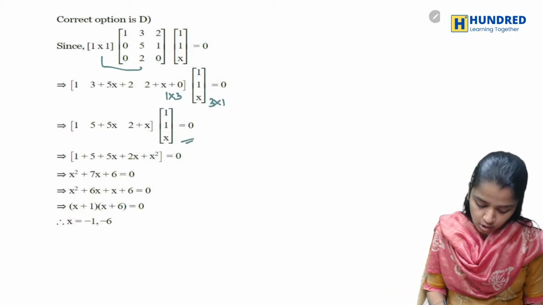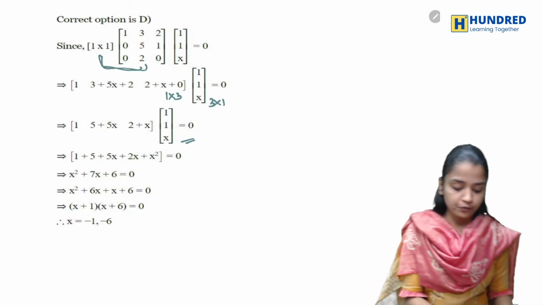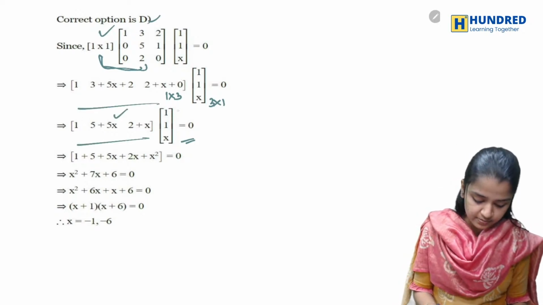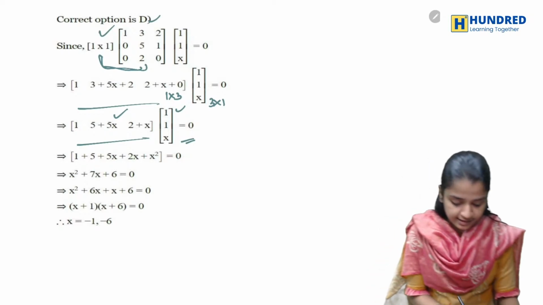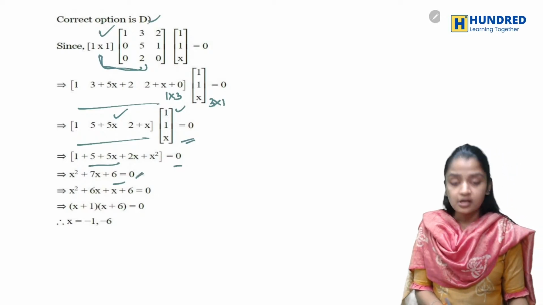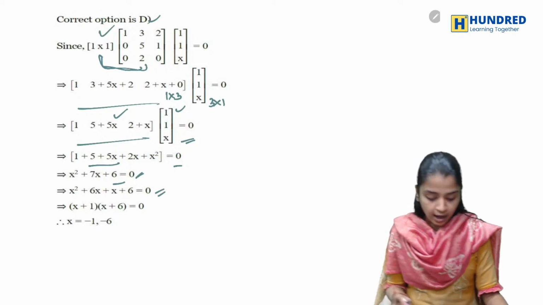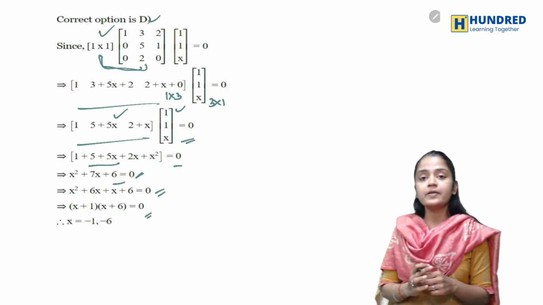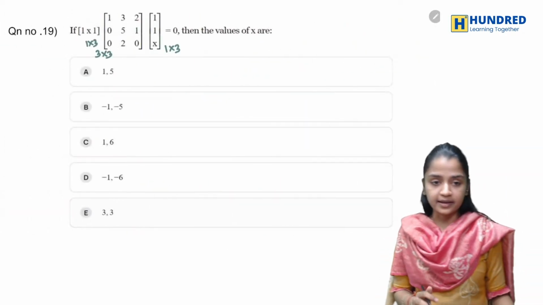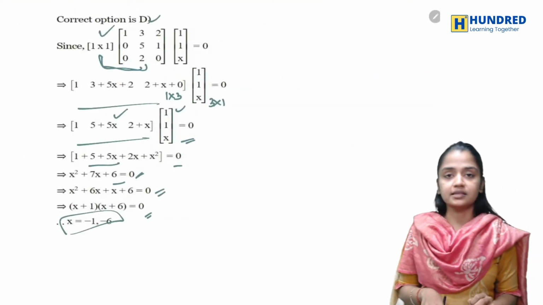So after this, what am I doing? First, I am performing matrix multiplication for these two things, solving it and keeping it. Now again, matrix multiplication for these two matrices, then I'll be getting this one. So when I add everything, I'll be getting a quadratic equation, and after getting the quadratic equation, I am expanding it. After expanding, I'll be getting x plus 1 into x plus 6. So my x will be minus 1 and x will be minus 6. So your answer will be minus 1, minus 6.